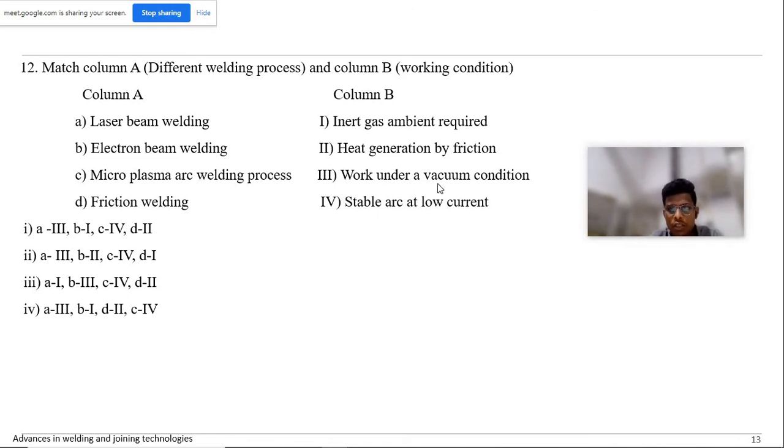Electron beam welding works under a vacuum condition. That's why it's costly compared to laser and others. That is one of the reasons it is costly. So electron beam welding is B3. Then laser welding, obviously, uses gas. Sometimes if sensitive materials are there, we can also go for an inert gas ambient. So as you said, it's like 12.